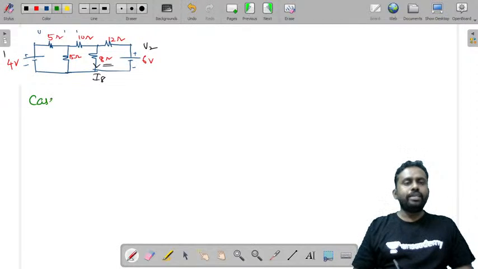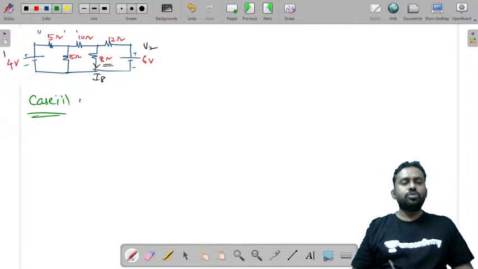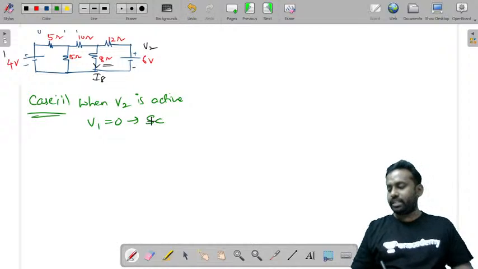Now what is case 2? Case 2 is when V2 is active, the second source is active, and V1 is equal to 0. V1 is a short circuit. Nodal analysis is easy to solve such problems.